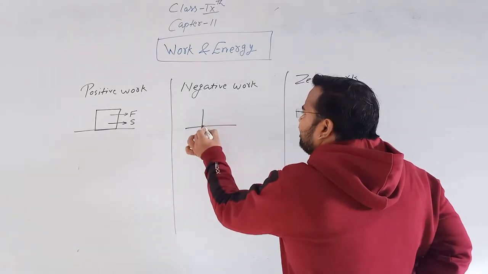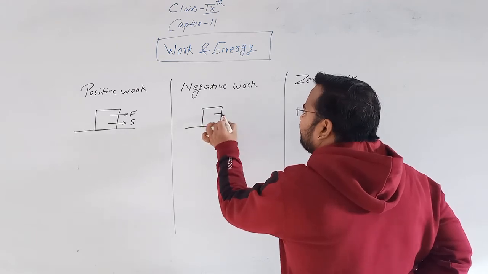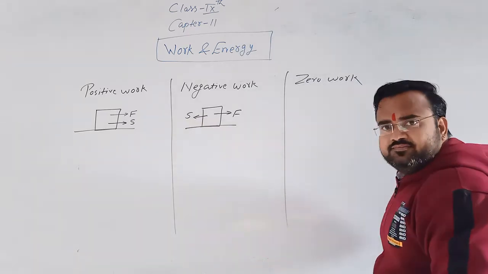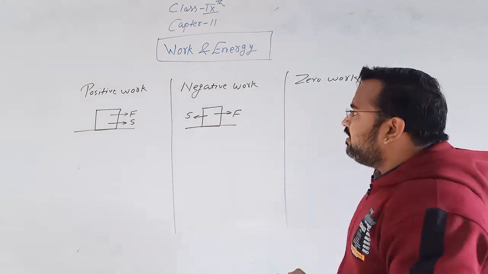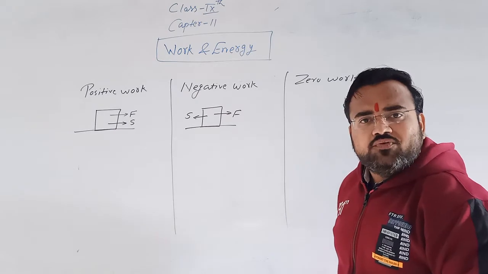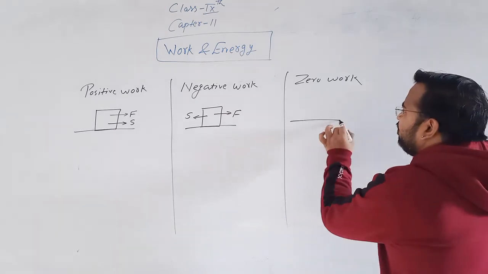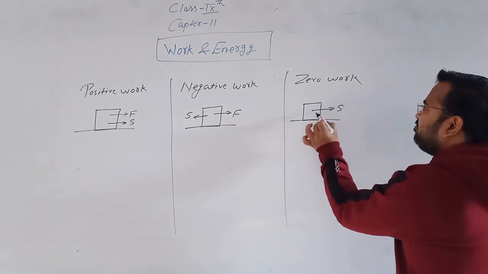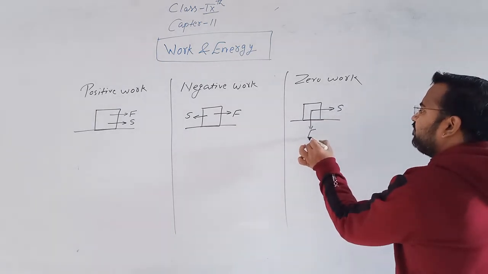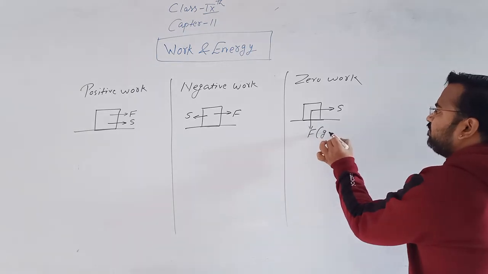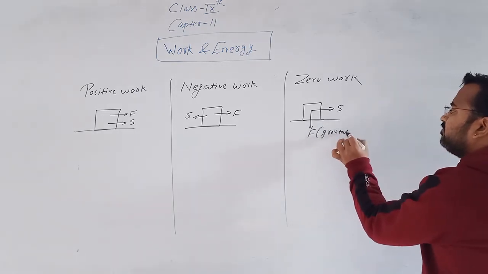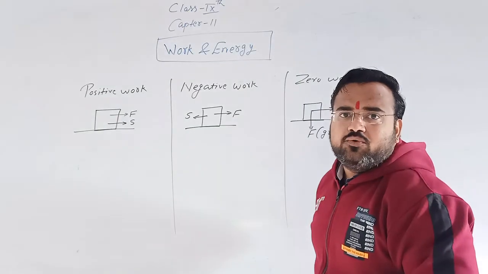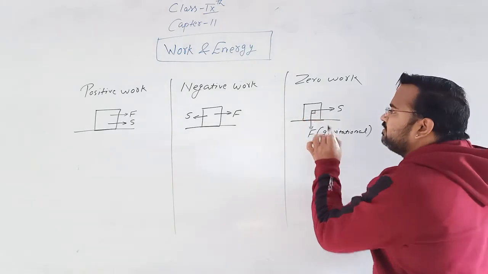Negative work is a work in which the force and displacement are in opposite direction. And zero work is a work in which the displacement and the force, which force? Gravitational force. The displacement and gravitational force are perpendicular to each other.